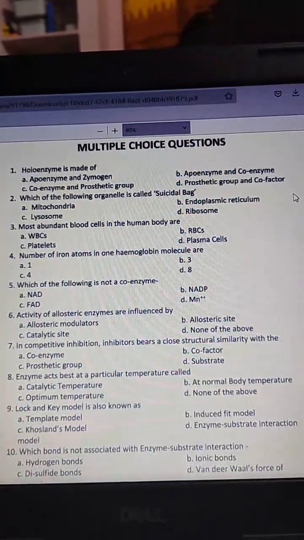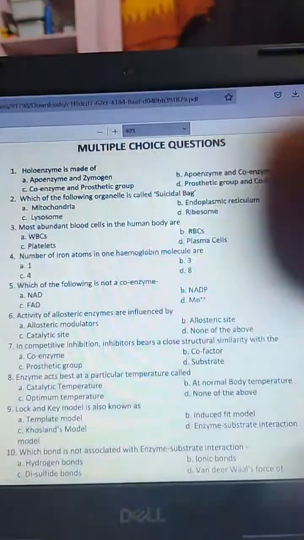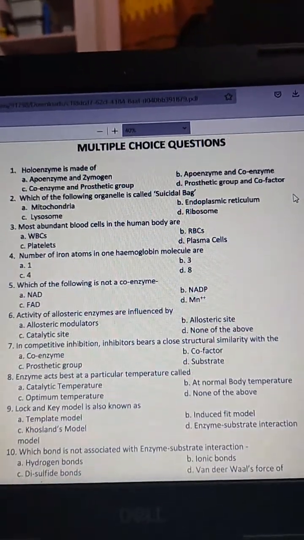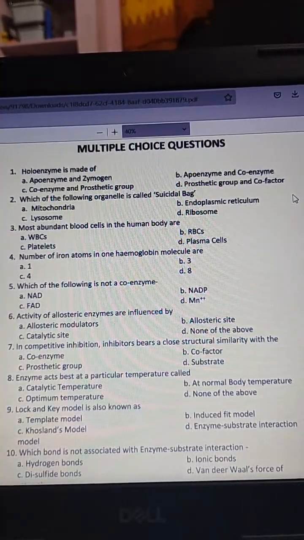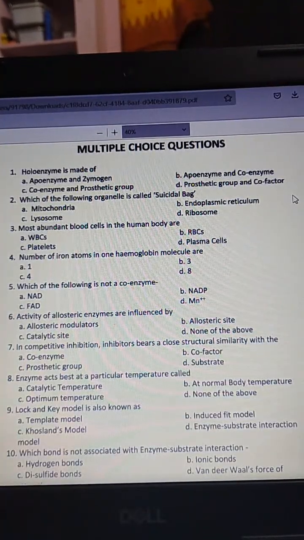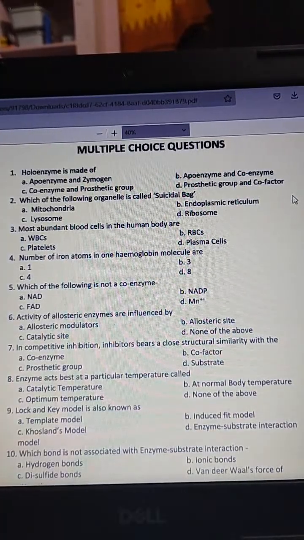Then next question, which of the following organelle is called suicidal bag?